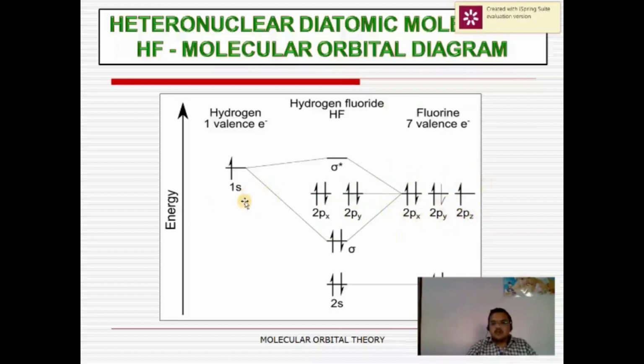Now they form a sigma bonding molecular orbital and a sigma antibonding molecular orbital. One electron from the hydrogen atom and one electron from the fluorine atom go to the sigma bonding molecular orbital. The remaining 2px and 2py atomic orbitals do not take part in bonding and remain as they are, as non-bonding molecular orbitals. This is all about a few points of molecular orbital theory.